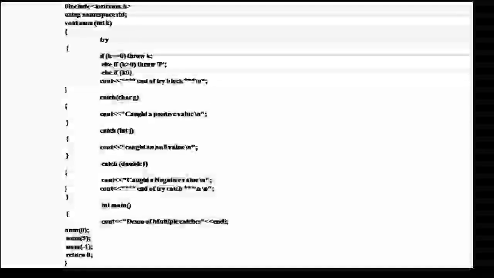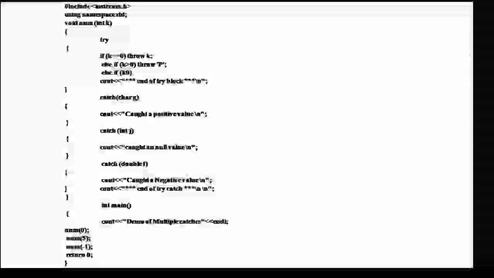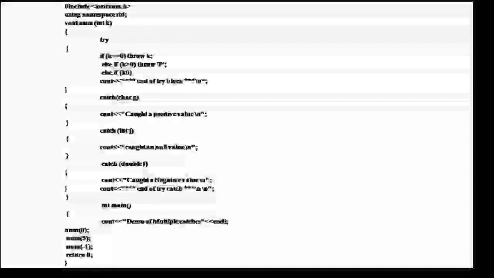number(0); number(5); number(-1); return 0; } These are example programs of multiple catches.